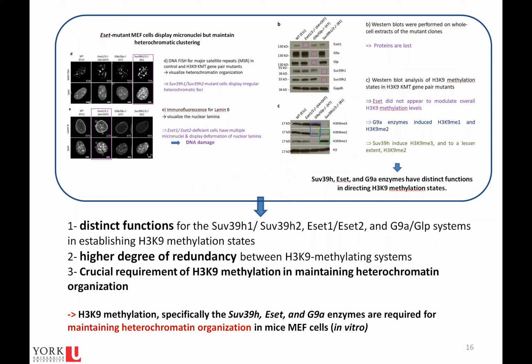So they concluded that there are distinct functions for the SUV, ESET, and G9 sets of enzymes in establishing H3K9 methylation states. A higher degree of redundancy exists between H3K9 methylating systems, and there's a crucial requirement of H3K9 methylation in maintaining heterochromatin organization. To sum up, H3K9 methylation, specifically these enzymes, are required for maintaining heterochromatin organization in mouse ES cells.